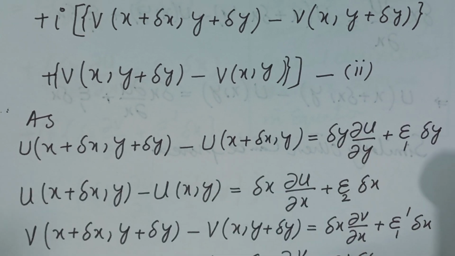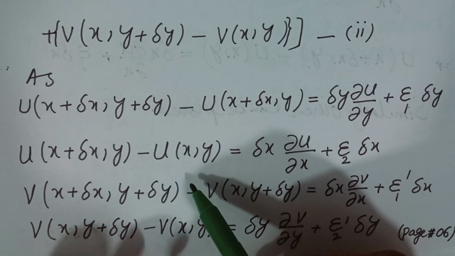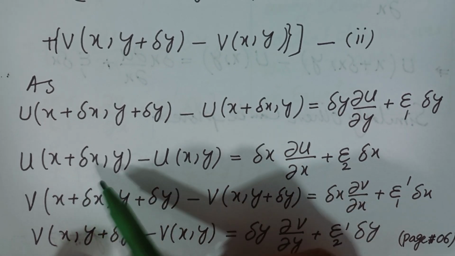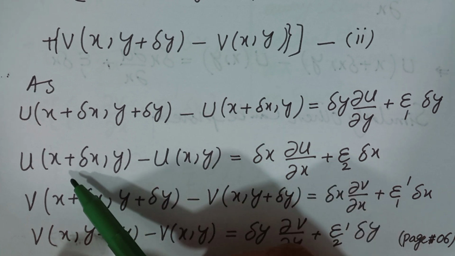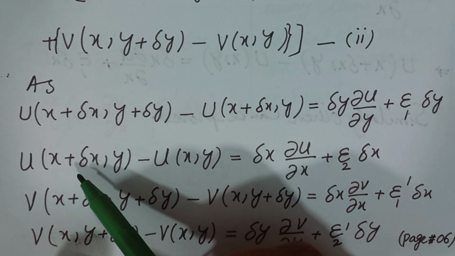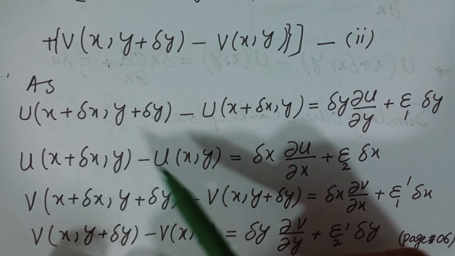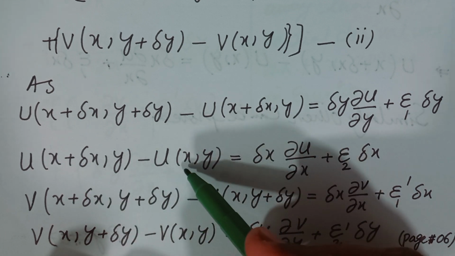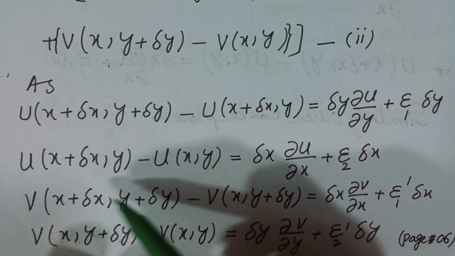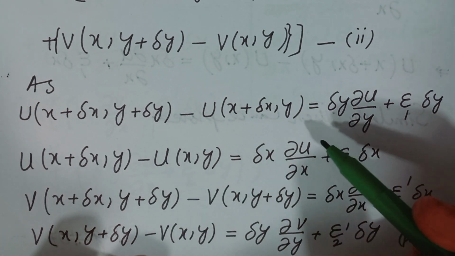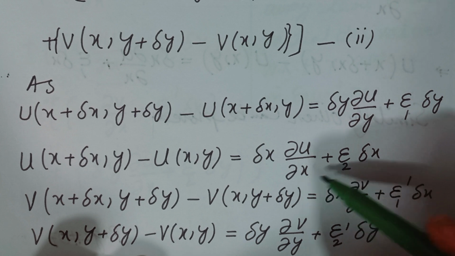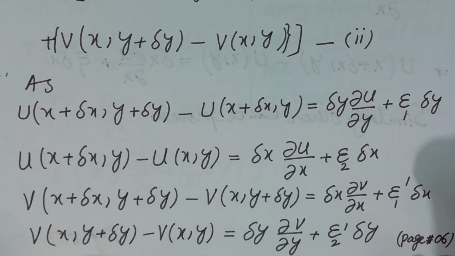And again using this trick in the second expression, you can notice that y is constant, y is not changed, and x is changed by delta x. In the first, the x coordinate is x plus delta x, and in the second the x coordinate is x. So the difference between both coordinates of x is delta x. So write delta x times partial u over partial x plus epsilon 2, into delta x.